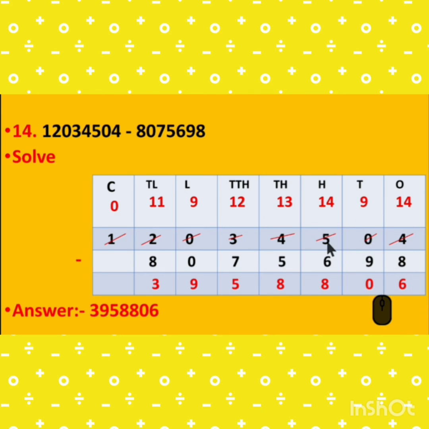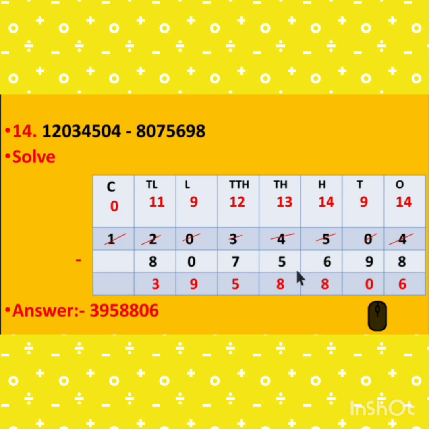We take the borrow from the tens place, but there is 0, so we take the borrow from 5. 5 makes this one 10, and 10 gives the borrow there, so it is 14, this is 9, and this is 4. 14 minus 8 is 6, 9 minus 9 is 0. Now 4 minus 6 is not possible, so this 4 gives the borrow, it becomes 14, and it is 3. Then 14 minus 6 is 8.